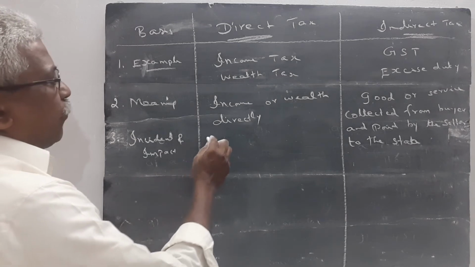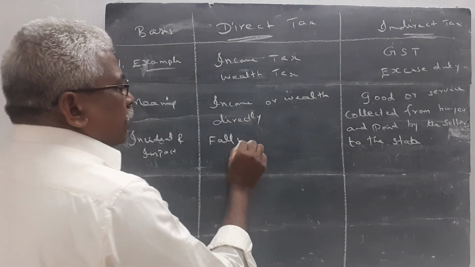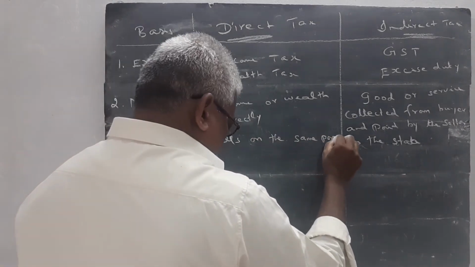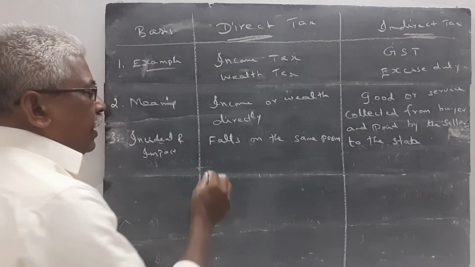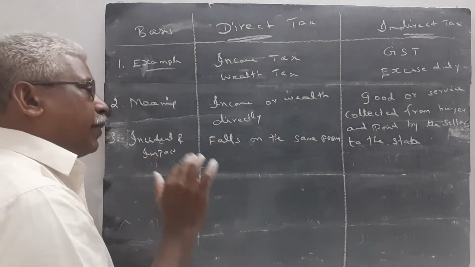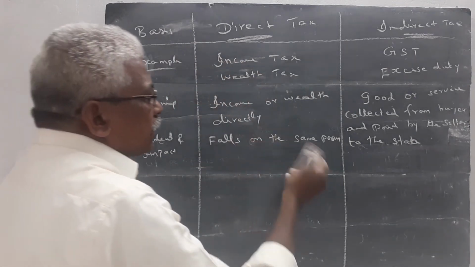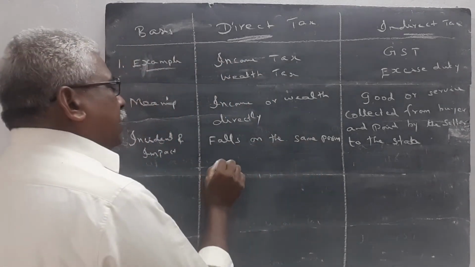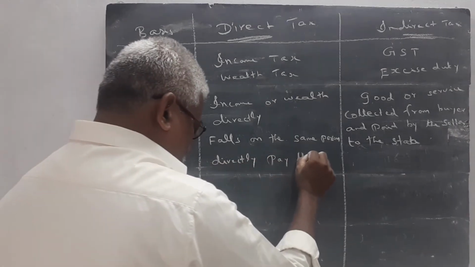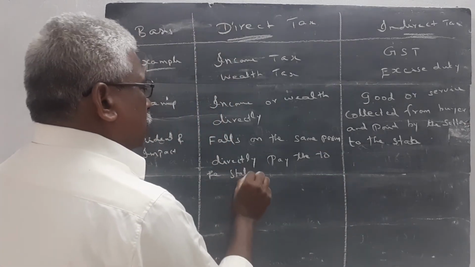Incidence and impact. The direct tax falls on the same person. The tax is paid by the same person; the wealth or income is earned by the same person. That same person directly pays the amount to the state.